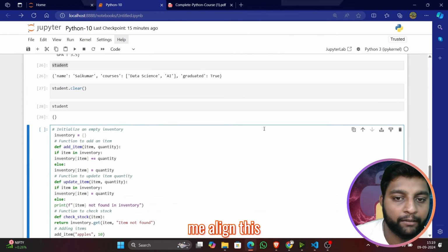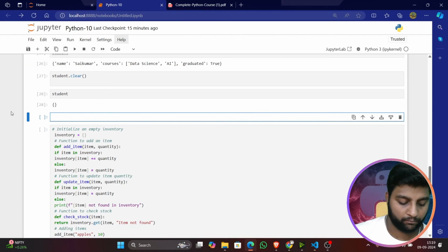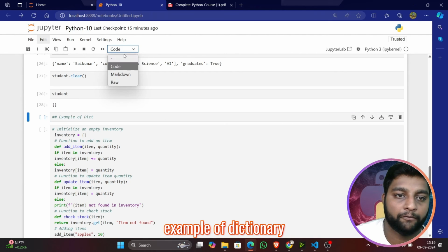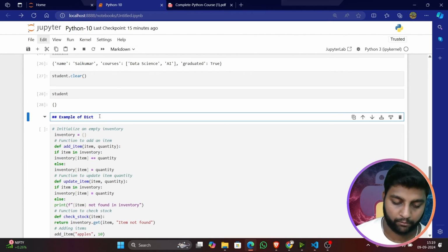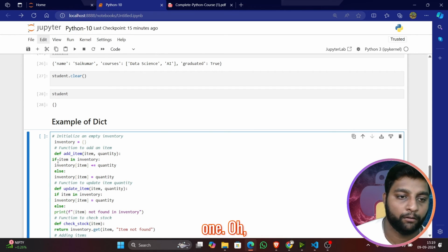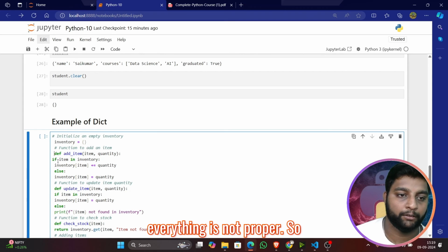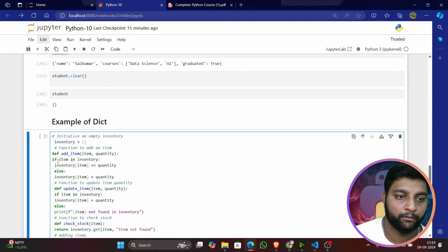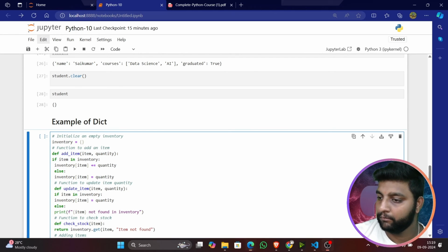Let me align this first. Example of dictionary, def inventory. Everything is not proper, so let me just align this.